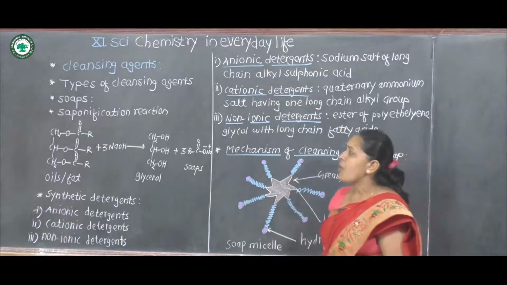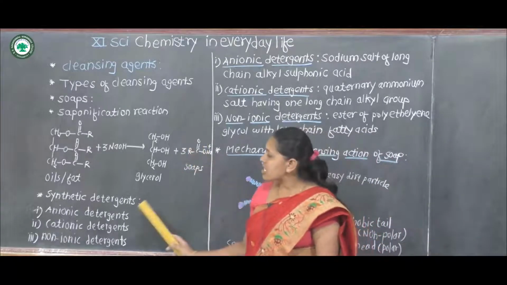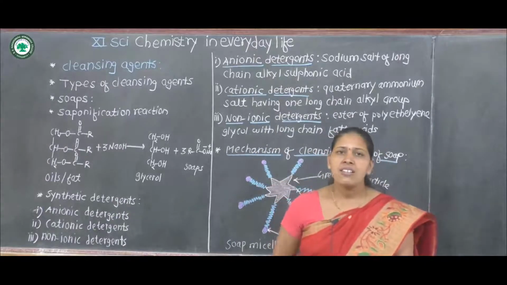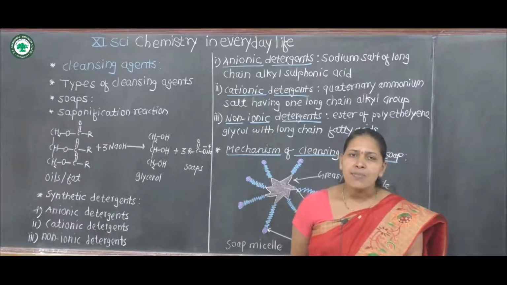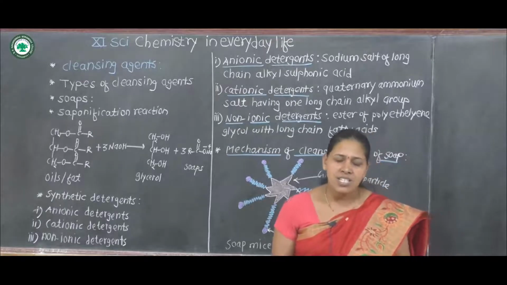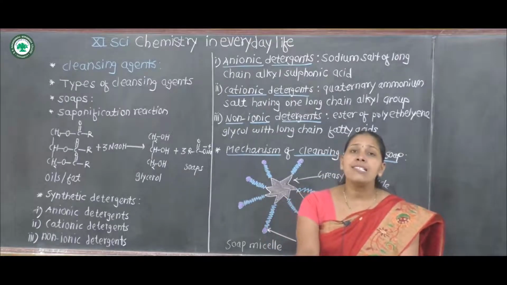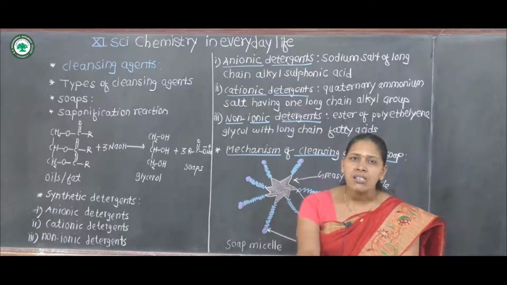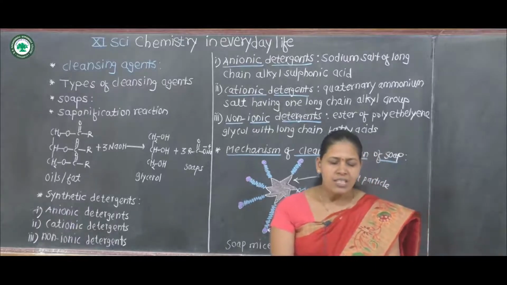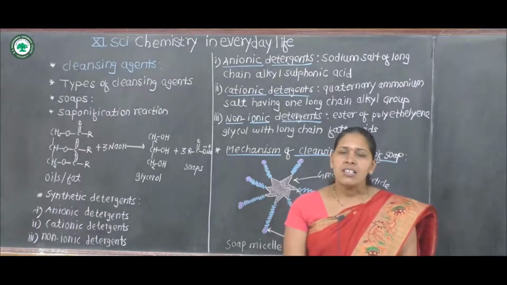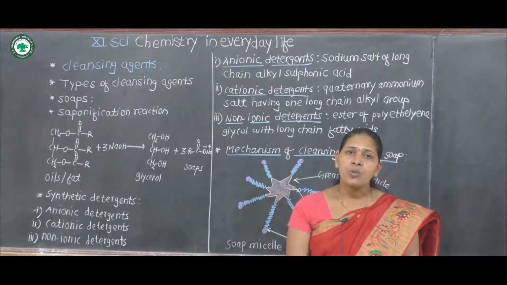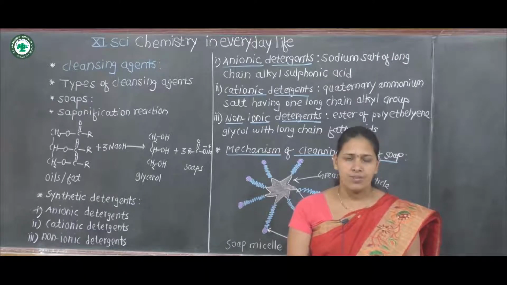Then the next type of cleansing agent is the synthetic detergents. What is meant by synthetic detergents? Synthetic detergents are purely man-made cleansing agents which are designed for use even in hard water.